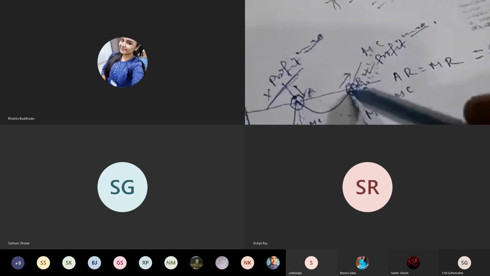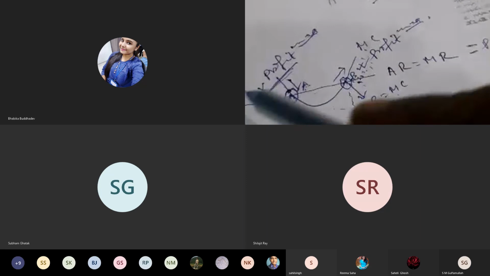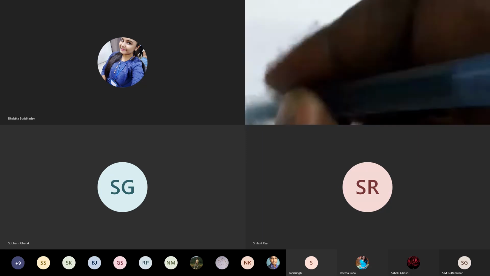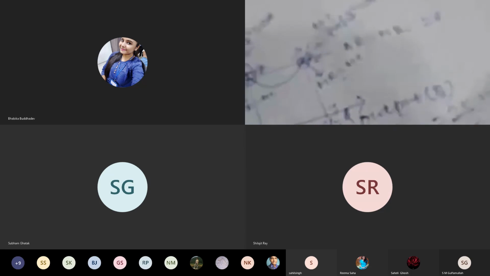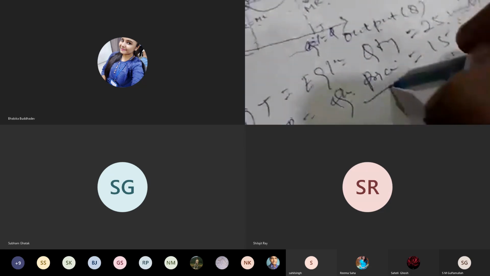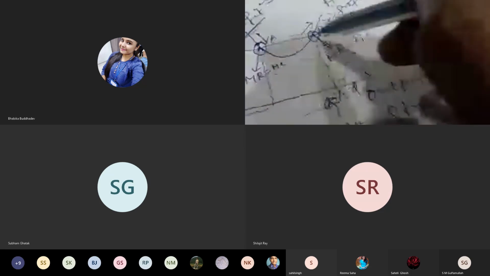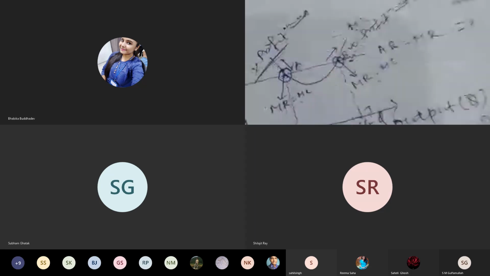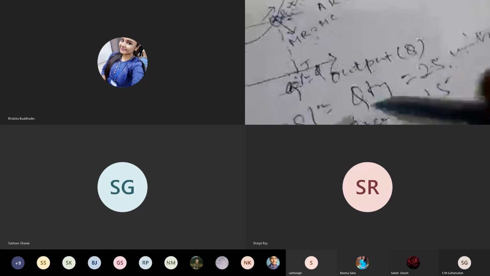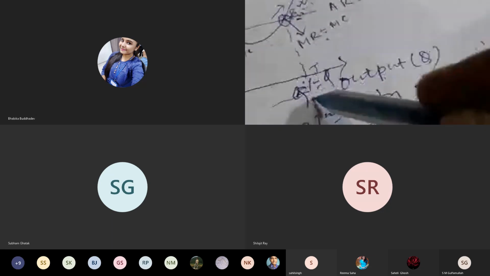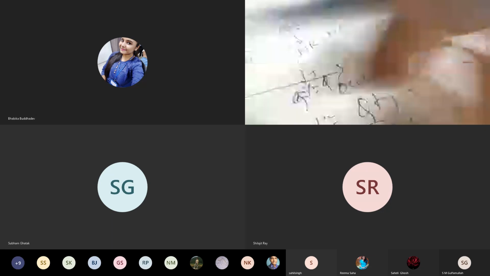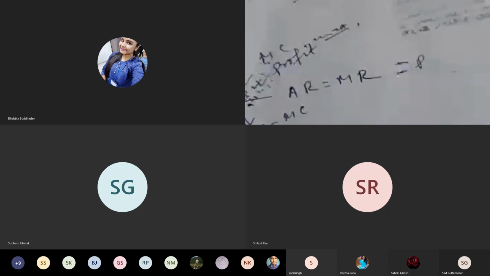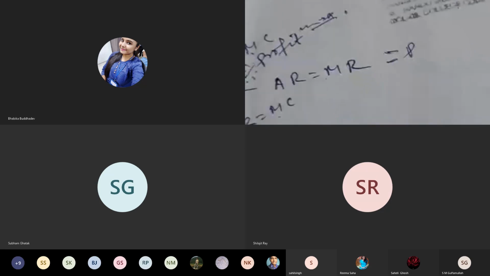Now the respective price at B is P here, so OP is the equilibrium price. And the respective amount of output OT is the equilibrium quantity. Say OT is equal to, for example, 25 units and OP is 15 rupees. So now we have got the equilibrium quantity and the equilibrium price.